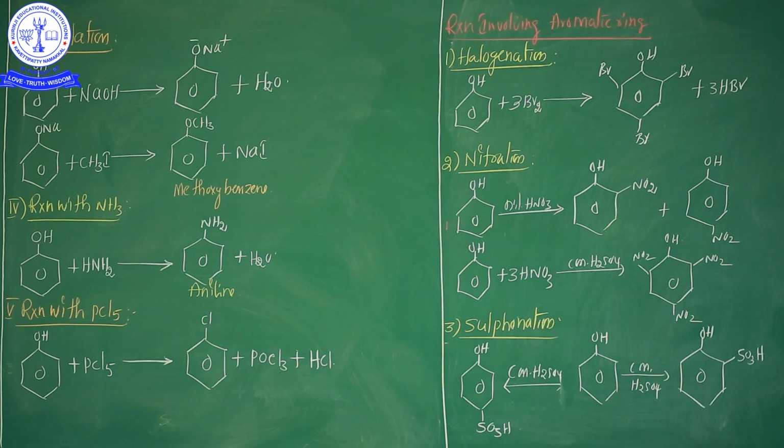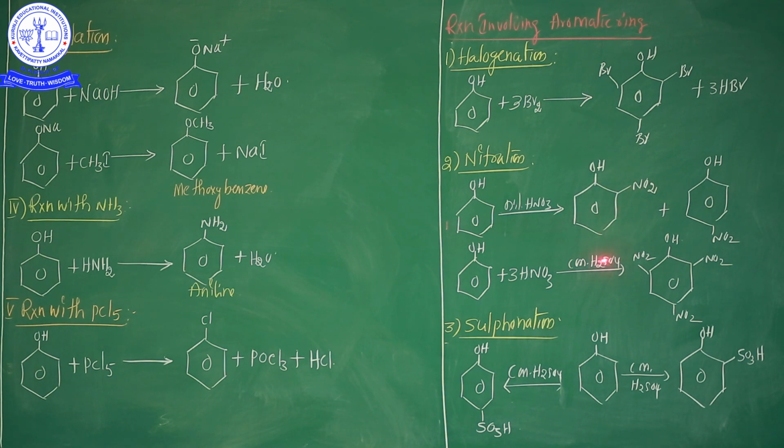After that, nitration. Nitration is also one of the chemical properties in the reactions involving the aromatic ring. In this nitration process, my dear students, the OH group present in the phenol activates the ring to such an extent that some phenols can be nitrated even with dilute nitric acid at low temperature. For example, see here, phenol treated with dilute HNO3.